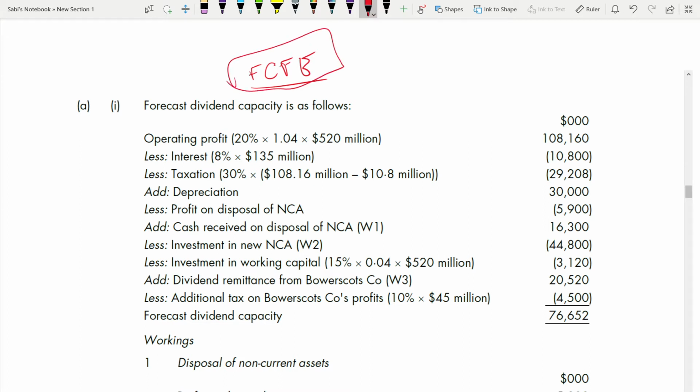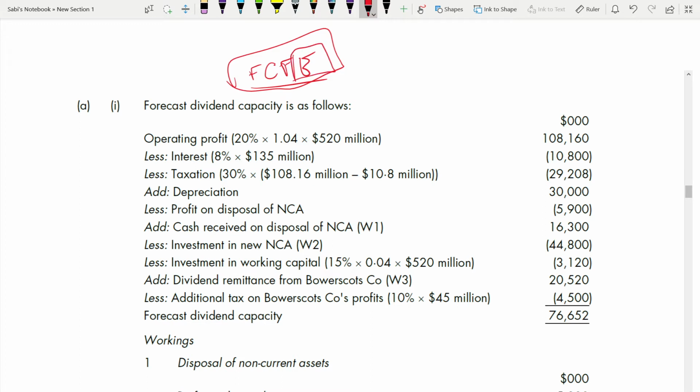Free cash flow to equity has something to do with equity. Equity and dividend are linked. You pay equity shareholders, ordinary shareholders, dividends. So it is free cash flow to equity, FCFE, and this E decides whether there is a dividend capacity or not.